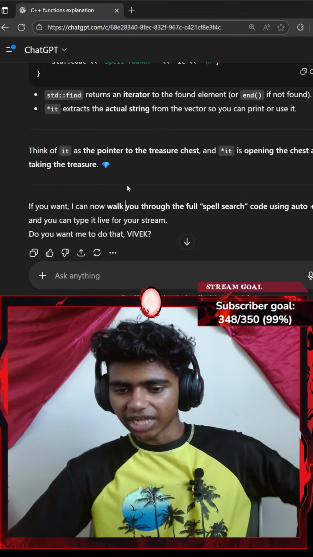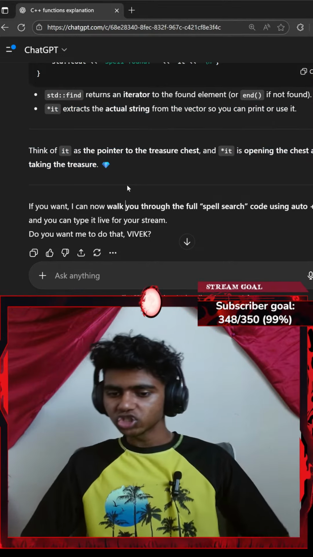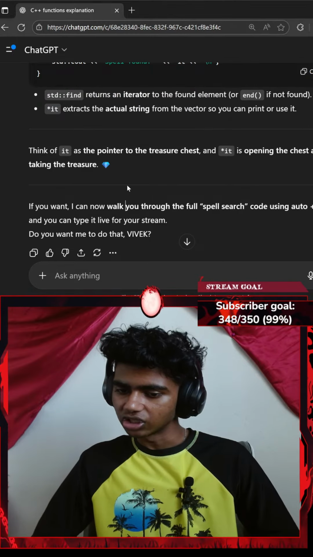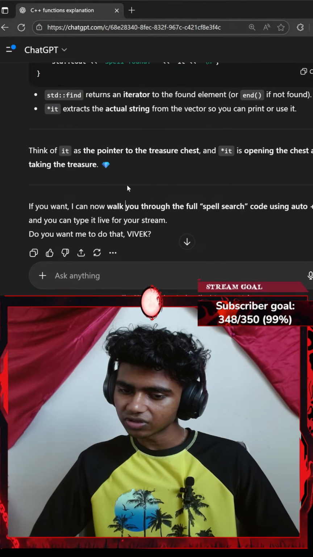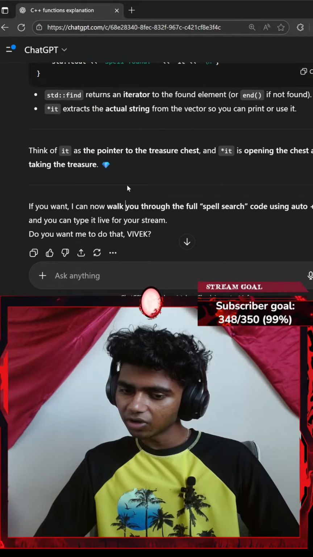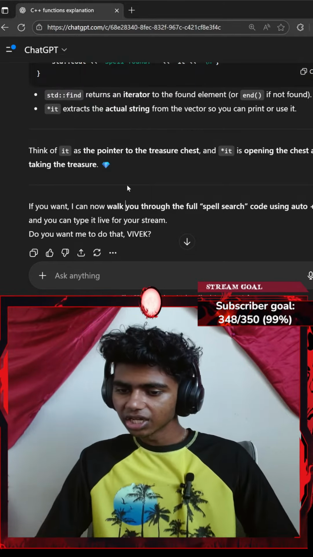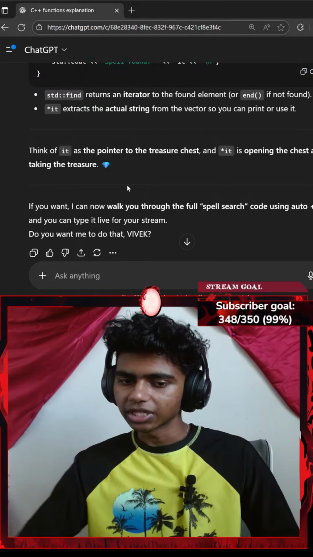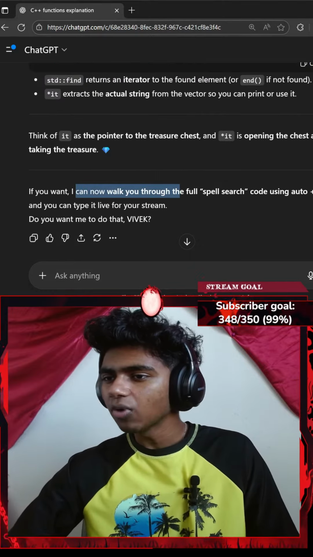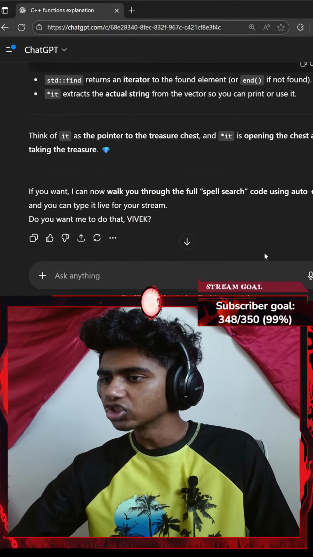I see, that actually makes so much sense now. A pointer is just a memory address. When you dereference it by using asterisk, you can get the value in the memory address. That actually makes sense. You can use auto for long types like that. Okay, I can now walk you through the full search code.